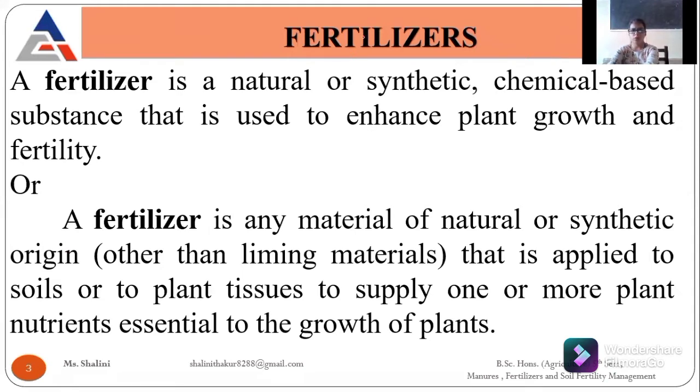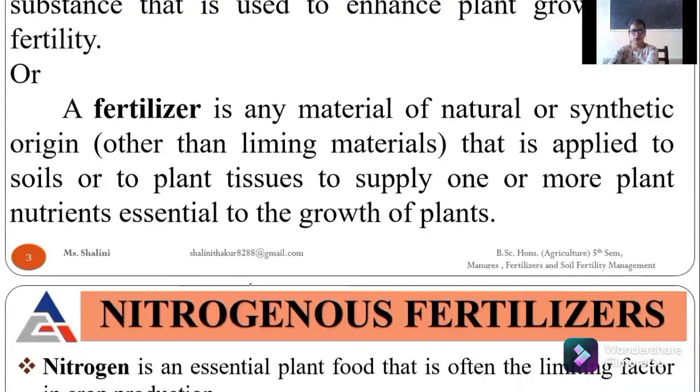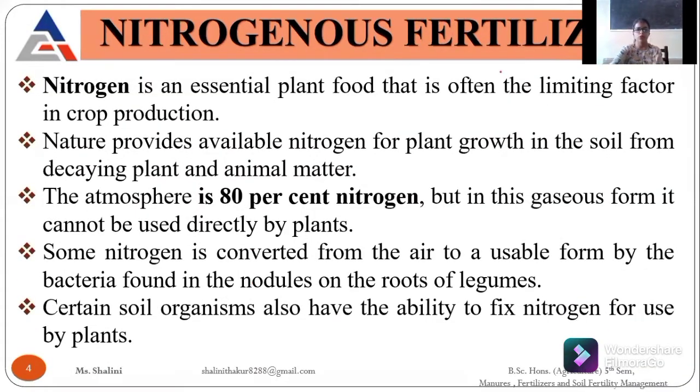And if I talk about nitrogenous fertilizer, what are nitrogenous fertilizers? Firstly, we have to know why we are studying these fertilizers. During the green revolution we started using fertilizers, and at that time we focused on nitrogen, phosphorus and potash.